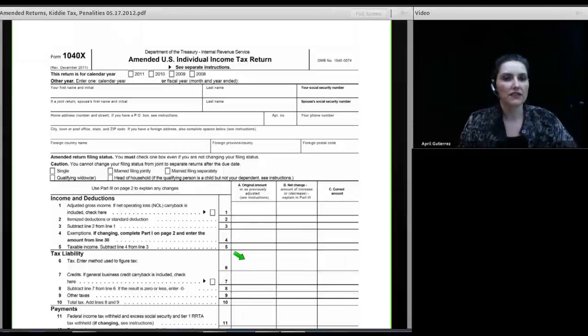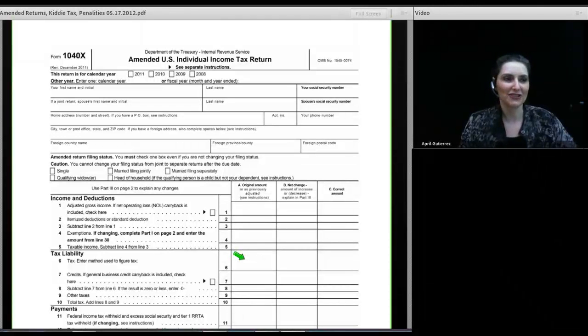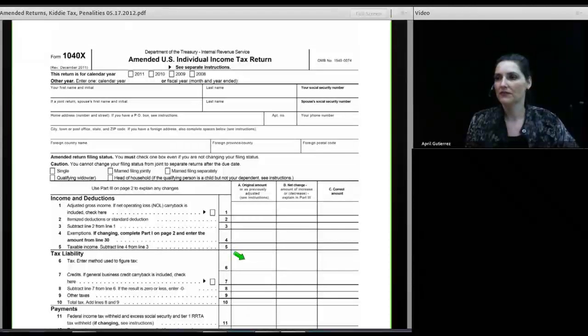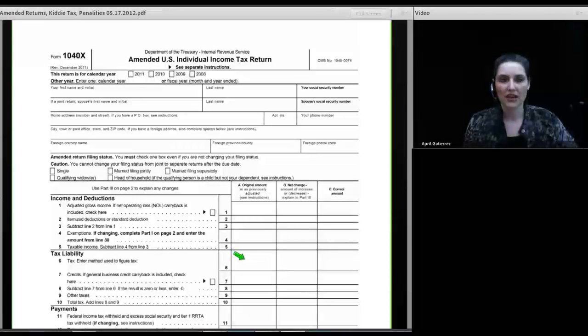Now, for all of the history that I've been in taxes, the 1040-X fairly much looked like this, and then IRS had a spasm. And for about a 2 or 3 year period, they changed the 1040-X. Oddly enough, they made the new 1040-X look a lot like the 40-X we have here in the state of Oregon. And the 1040-X that the IRS changed to was simply, what was the tax on the original return? What's the tax on the new return? Pay us the difference or we'll refund the difference. And that was really the only information that it was asking for other than an explanation. But apparently that didn't go over so well. It's simpler than this form, the one that we have back again, but obviously it didn't work for them, so they went back to this version.